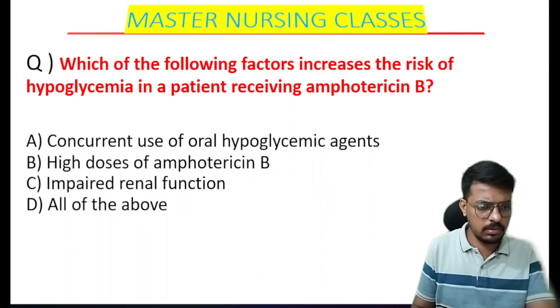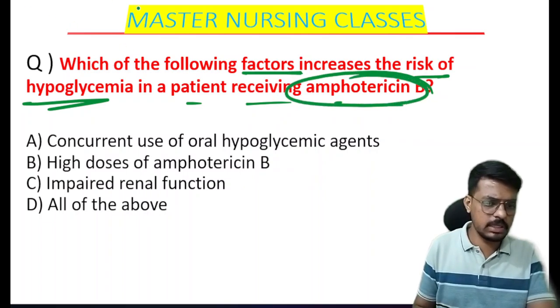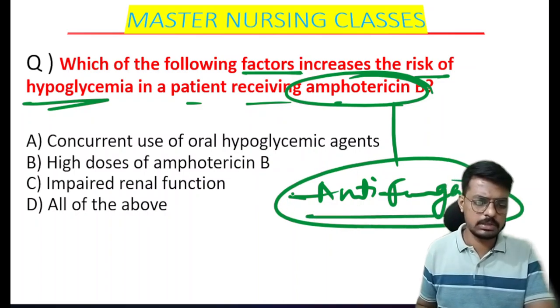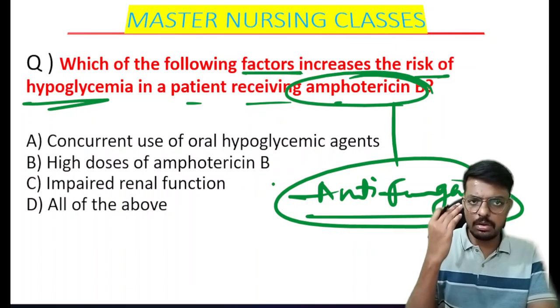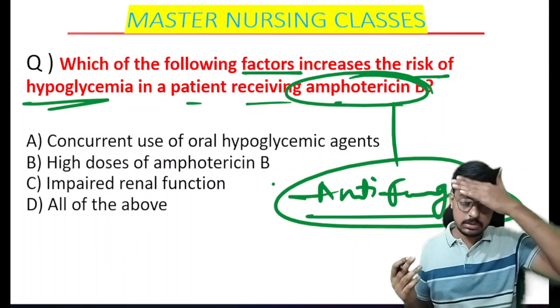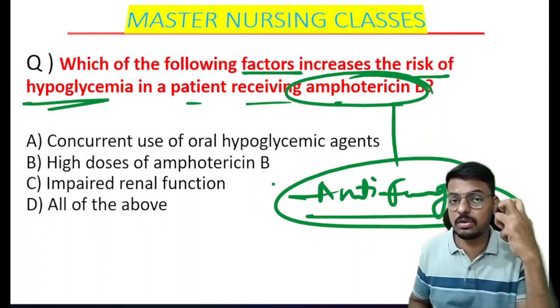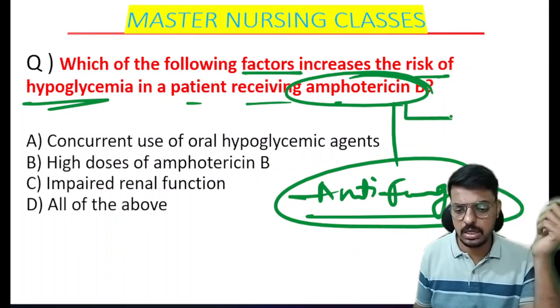So what is the next question here? Which of the following factors increases the risk of the hypoglycemia in a patient who is receiving the amphotericin B? So what is the amphotericin B? Amphotericin B is an anti-fungal drug, which means it helps to destroy the fungi. Like in the COVID, due to the overdose of the steroids, there is mucormycosis. What is mycosis? Mycosis means fungal infections. So over the face there is dark necrotic tissue formation because of the mucormycosis. There also the drug of choice used is amphotericin B.